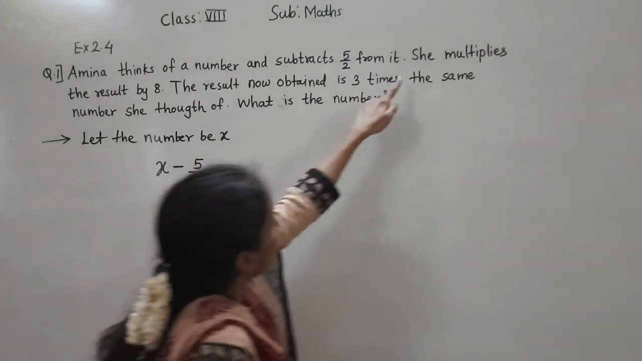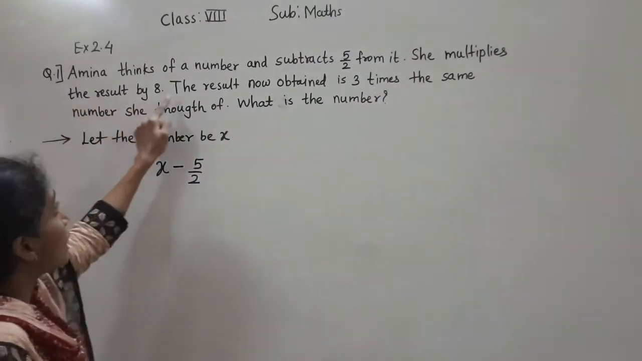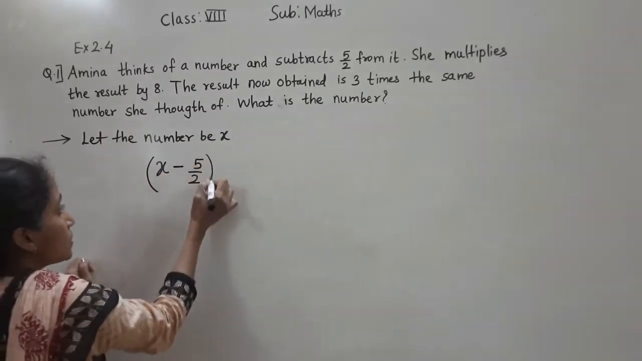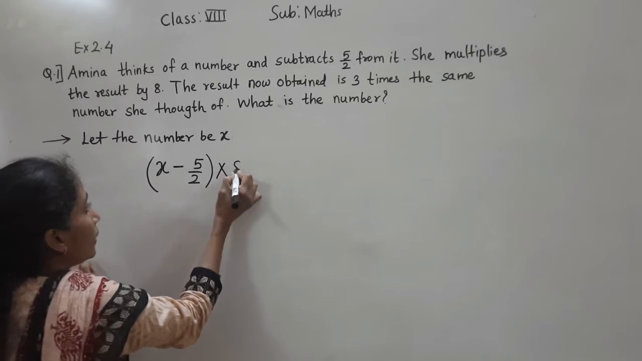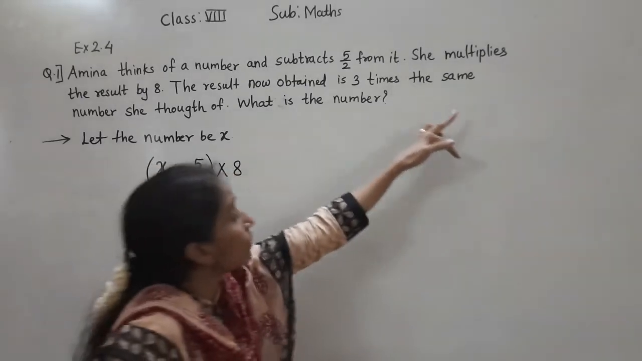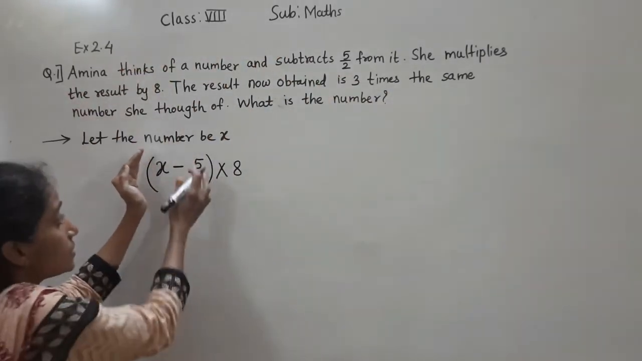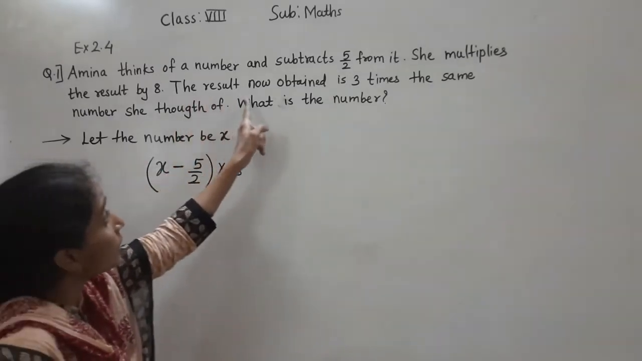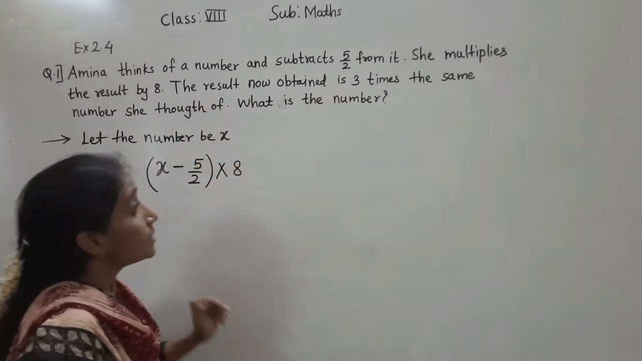After that, what is given? She multiplies the result by 8. Now this we got as the result. So for this result, she multiplied by 8. See, very simple. She multiplies the result, this result we got, by 8.